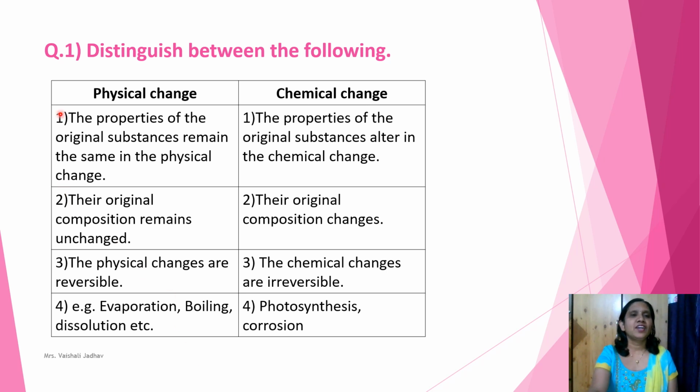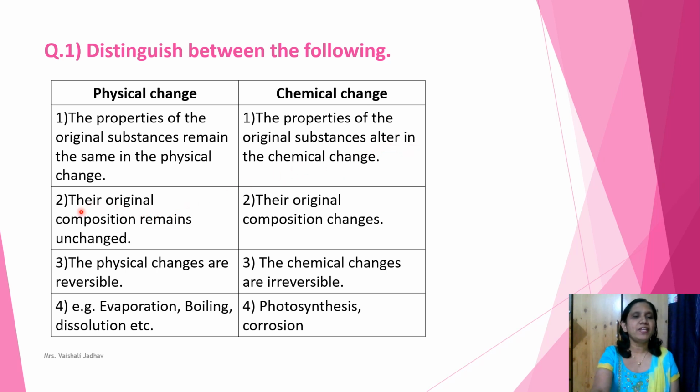Let's see question 1. Distinguish between the following. First one is physical change and chemical change. Here I have divided it in two parts. So let's say first point of physical change. The properties of the original substance remain the same in the physical change. And first point of chemical change is the properties of the original substances alter in the chemical change.